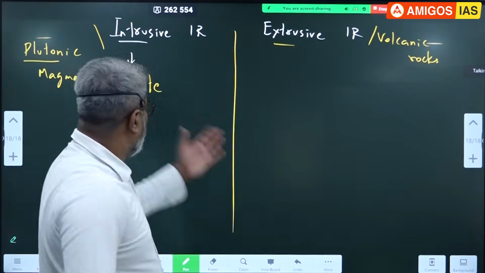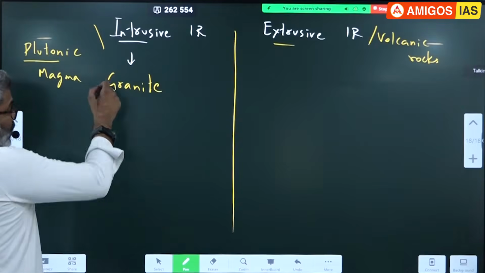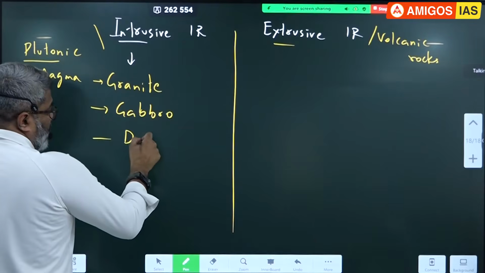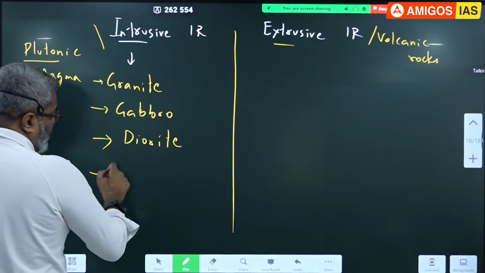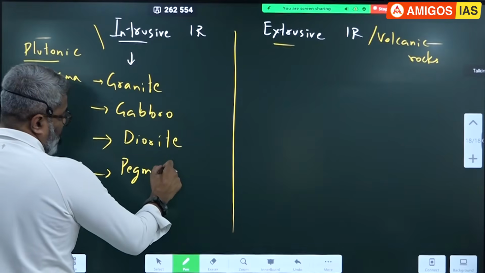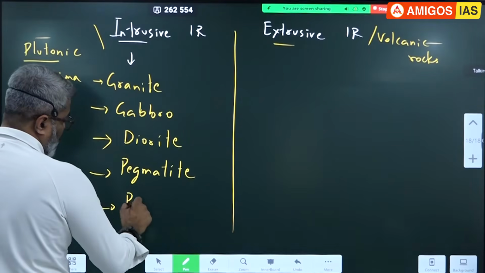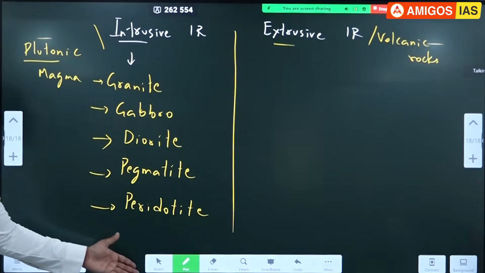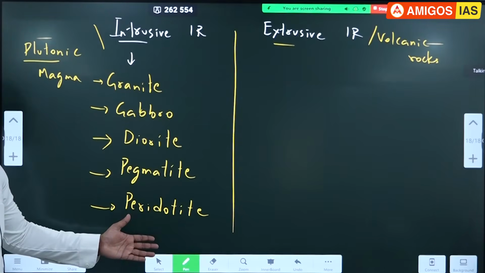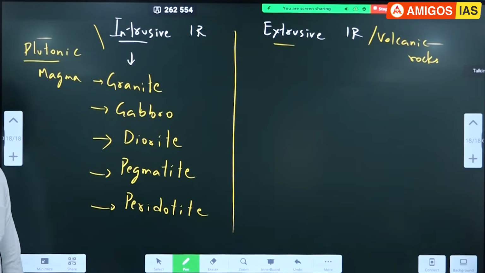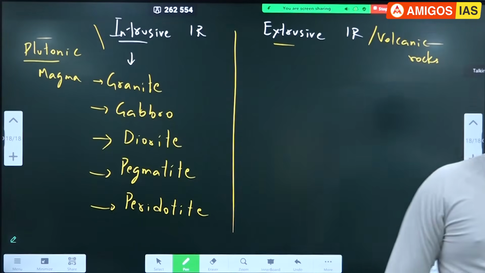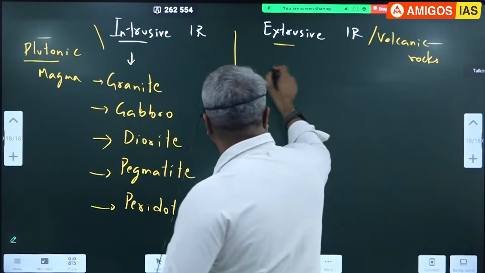Many places you would have seen granite flooring. Okay, I'll show you the photo also. Please wait. Granite, gabbro, diorite, pegmatite, peridotite. These are all intrusive. Okay, they are found below the surface. Means you have to dig deep to find them. Not easily accessible, but these are accessible on the surface, like basalt.